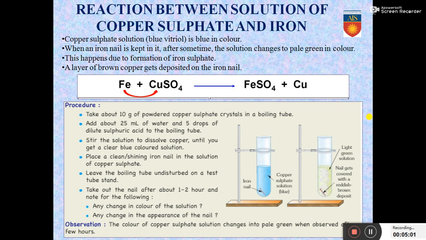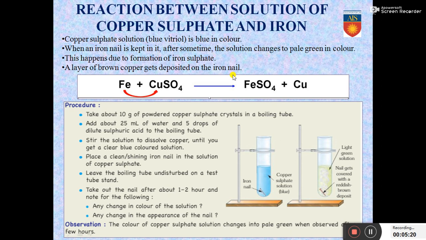Blue vitriol, it's another name. When an iron nail is kept in it, after some time the solution changes to pale green in color. Look into the picture, you will get a better understanding. This happens due to formation of iron sulfate. A layer of brown copper gets deposited on the iron nail.